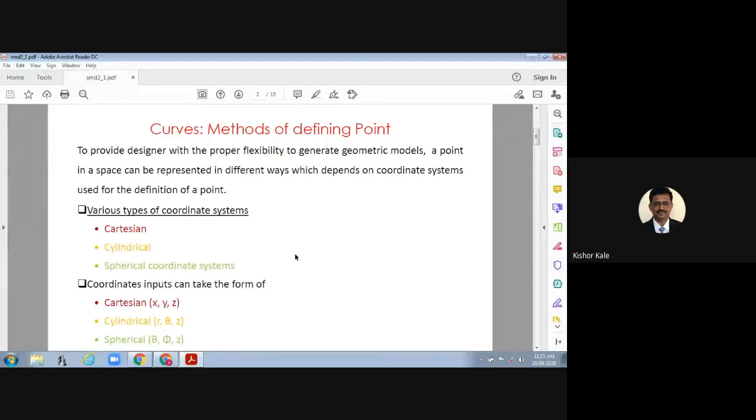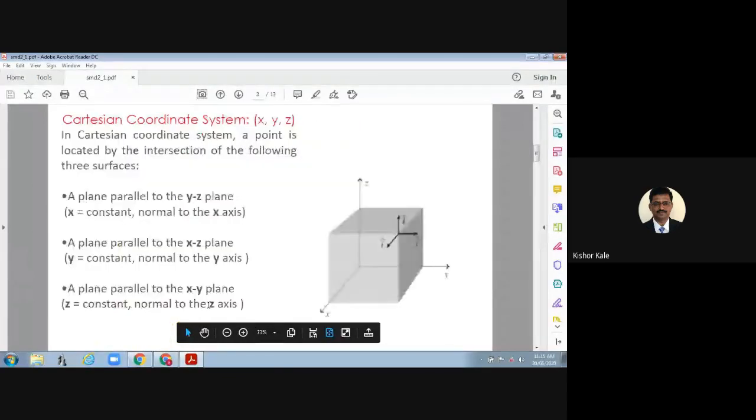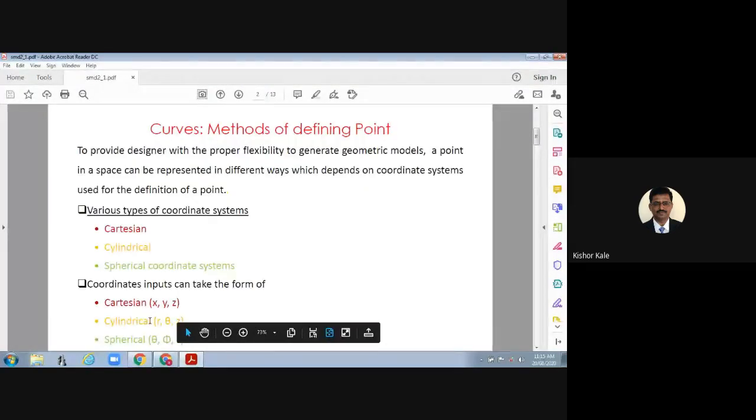Now accordingly, the Cartesian or rectangular coordinate system is represented by x, y, z. The cylindrical inputs are given in the form of r, theta, and z. R is the radius, theta is the angle, and z is the height. And in spherical, it is theta, phi, and z. I hope you have learned this before. Coordinate systems.